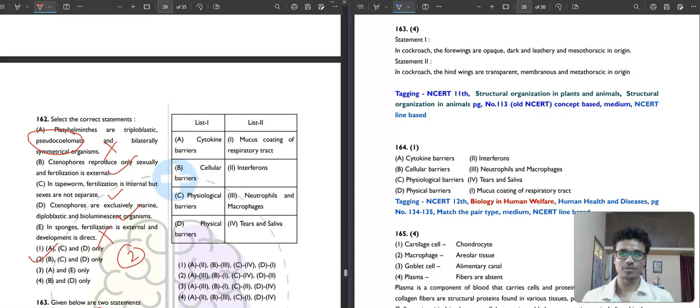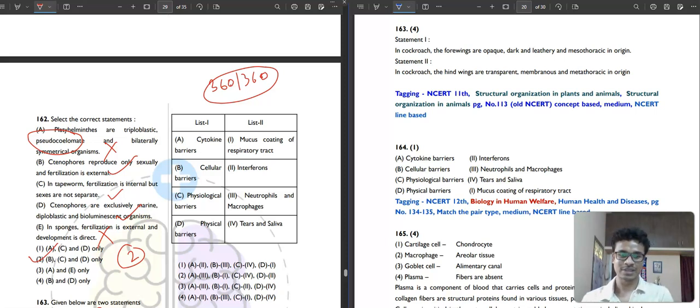But in biology, where I thought I would never get more than 330 or 340, I got 360 out of 360. It was a miracle for me, because the biology paper was so easy. You can score 360 out of 360 in biology very easily. It is very, very tough to score full marks in chemistry or physics, but you can easily score 360 out of 360 in biology.